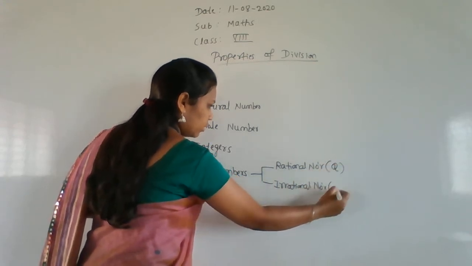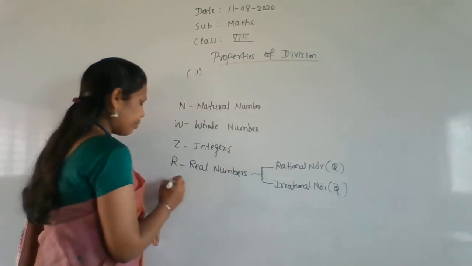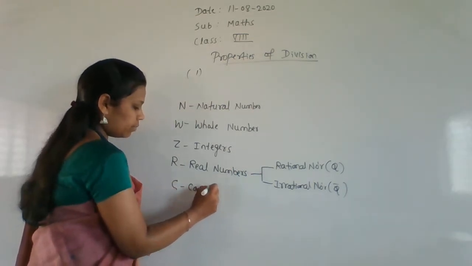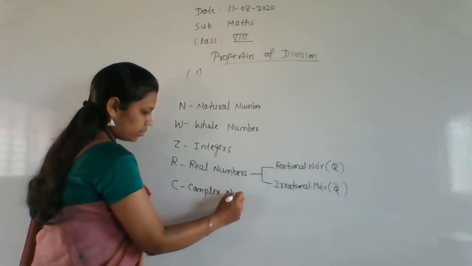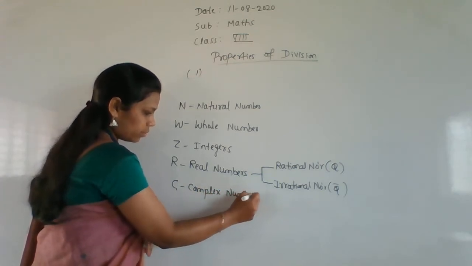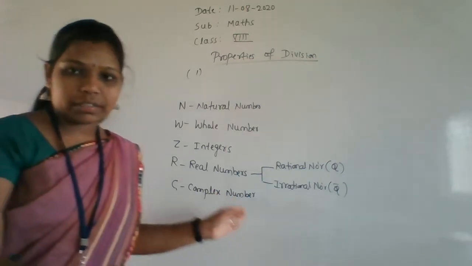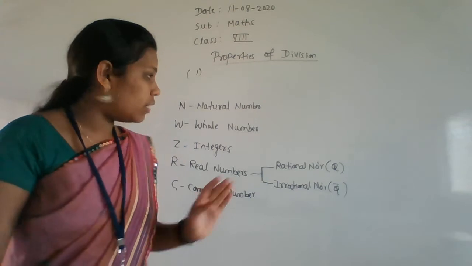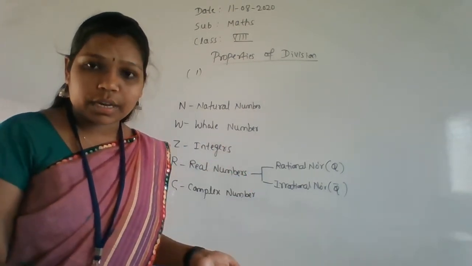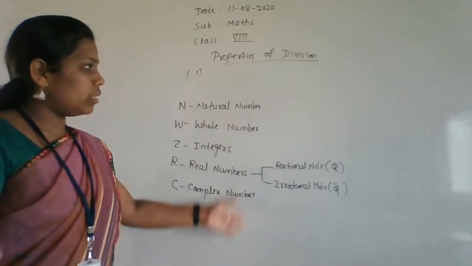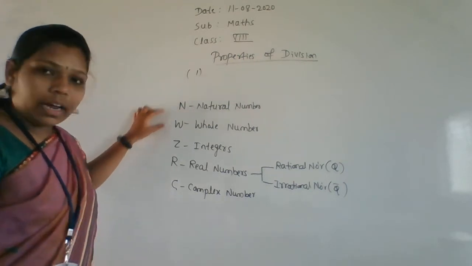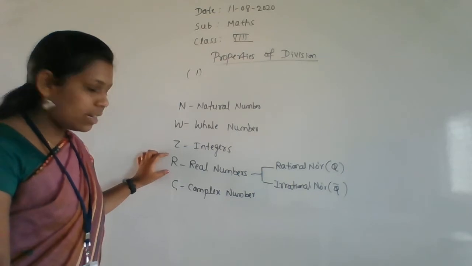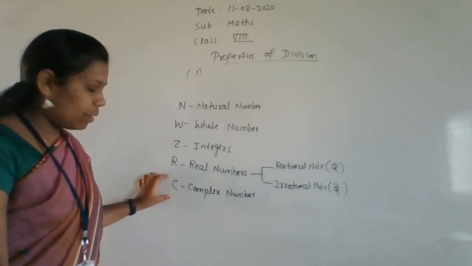This is Q and this is Q bar. Next is C, that is the complex numbers. Please remember these notations, okay? Otherwise it is difficult to solve problems, and in higher studies you have to know these things. Natural numbers N, whole numbers W, integers Z, real numbers R, and complex numbers C.